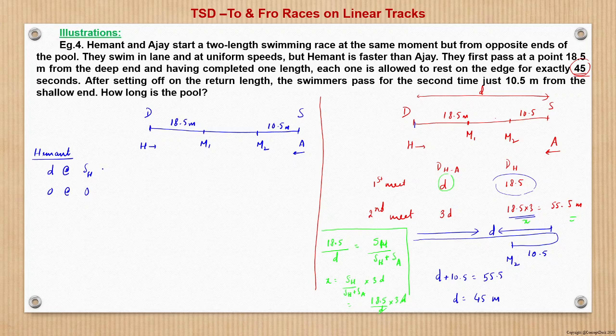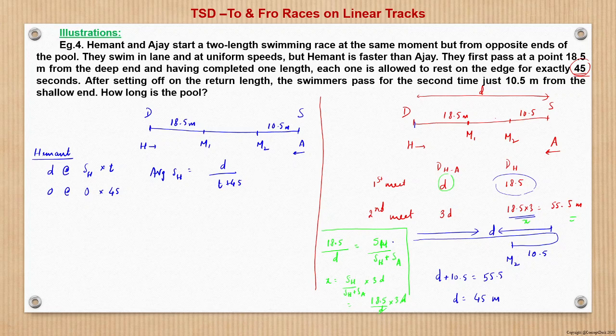So here Hemant covers distance d at a speed sh for a time set t, and here 0 distance at a speed of 0, that is resting for 45 seconds, right? So the average speed here will be what? Total distance. Average speed of Hemant will be total distance, that is d only, d plus 0, upon total time, which will be t plus 45, right?